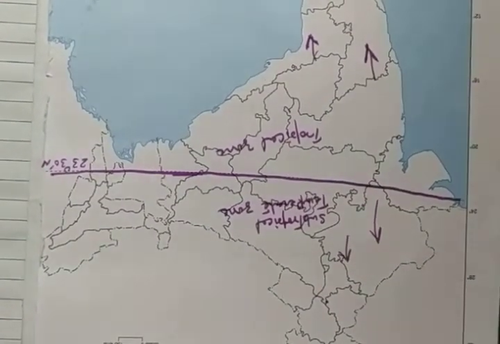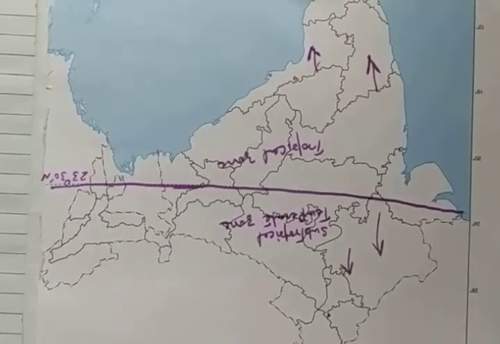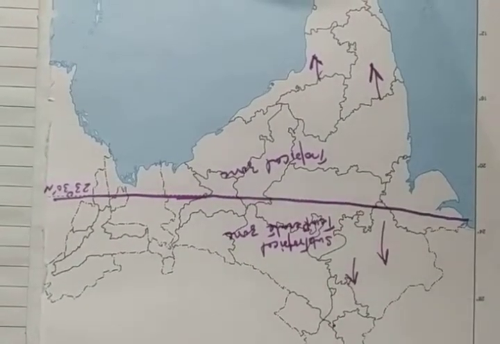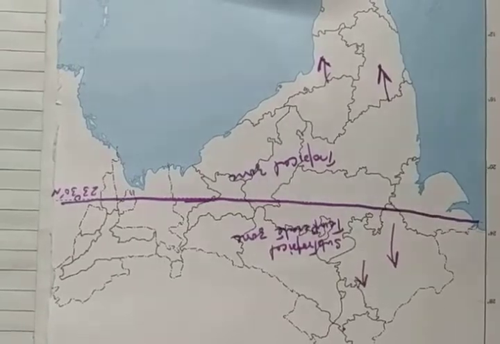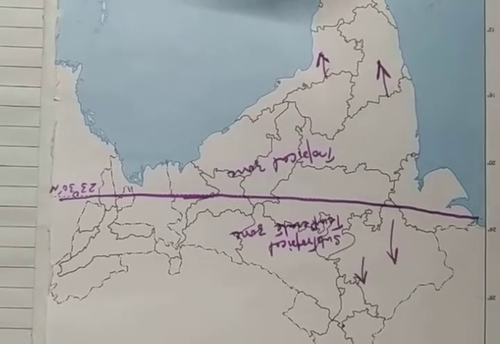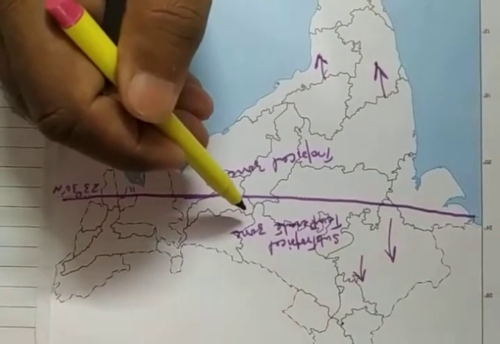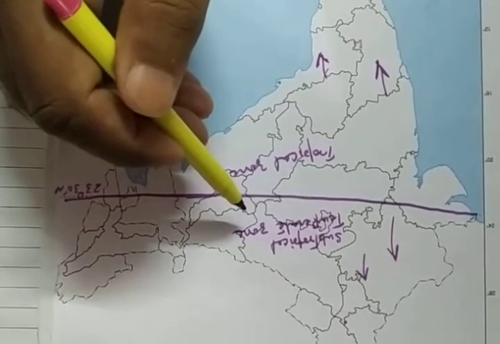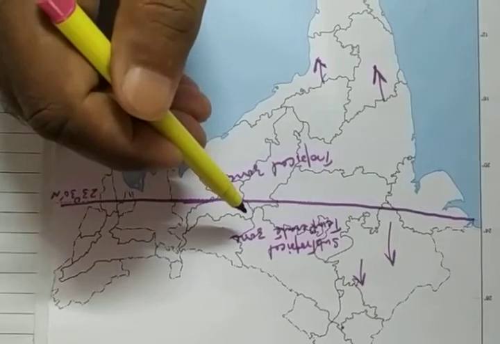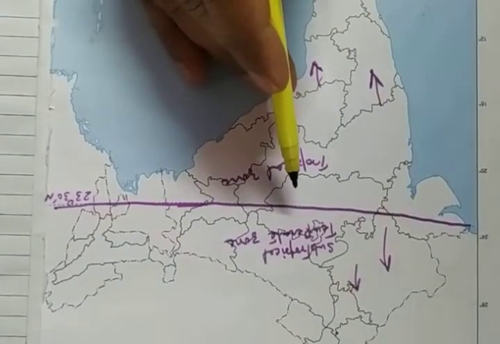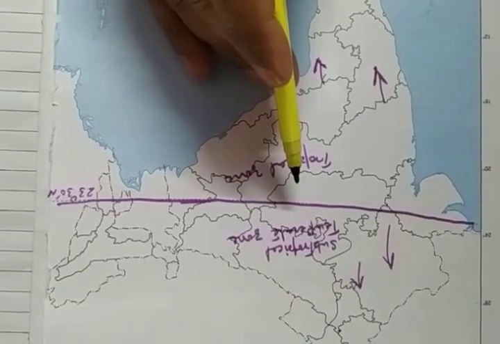Therefore it experiences extreme climate with high daily and annual range of temperature. Here the annual range of temperature is small, but here the annual range of temperature is high. Okay children, I think it is clear to you how the Tropic of Cancer affects the climate of India.